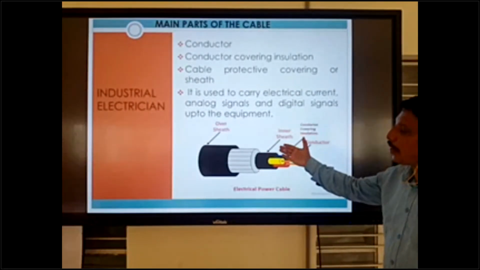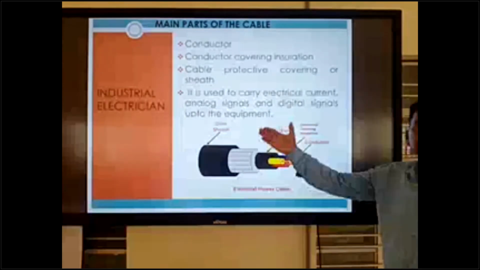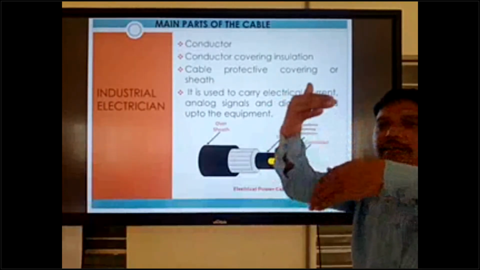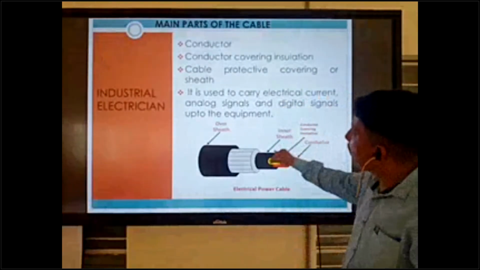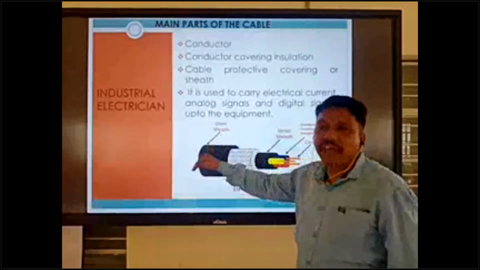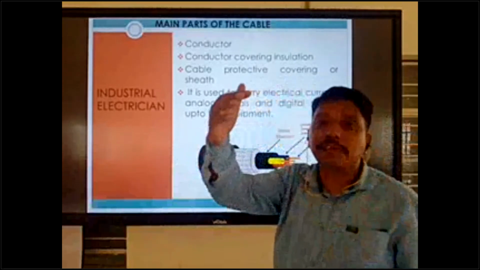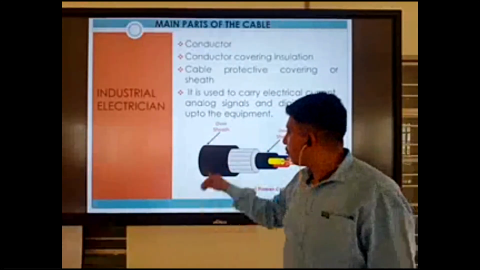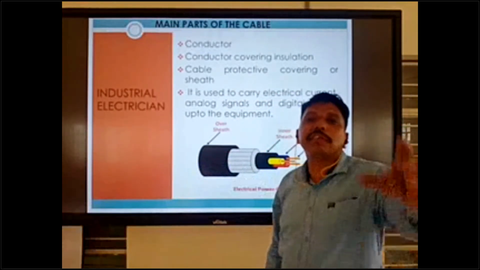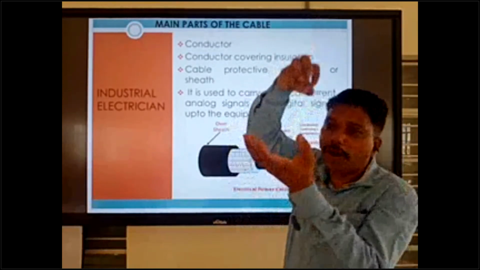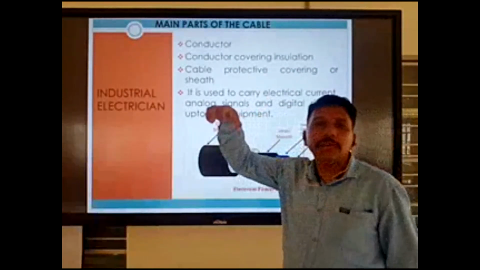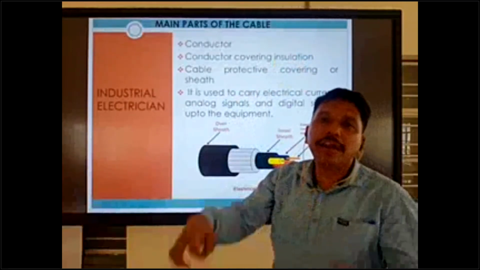Next one is the inner sheath, which covers all the conductors. And the last one is the over sheath or outer sheath. This insulation keeps the cable safe from falling objects, dust and water.